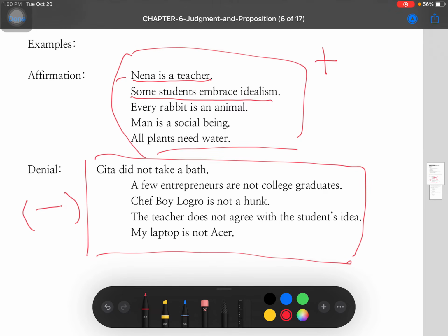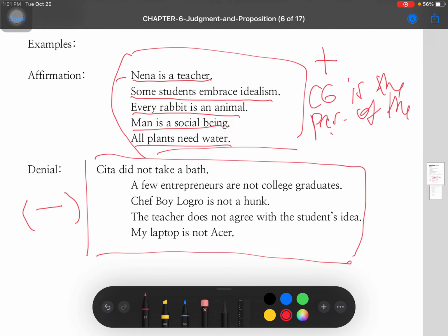Okay. It can be true. It can also be false. Every rabbit is an animal. Very true. Okay, very true yan. Now, man is a social being, also true. All plants need water, it is also true. Pag sinabi kong Christian Gonzalez is the president of the Philippines, it is stated positively, but it is false. Makikita nyo, hindi naman totoo yan. Because I am not the president of the Philippines.